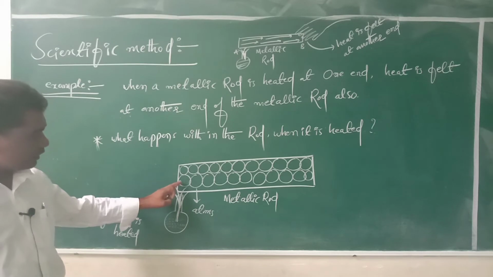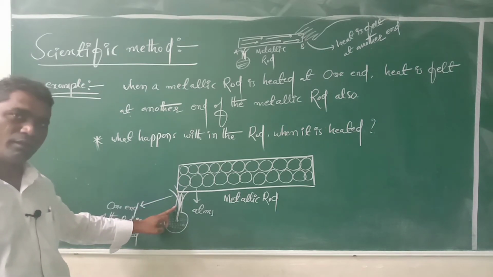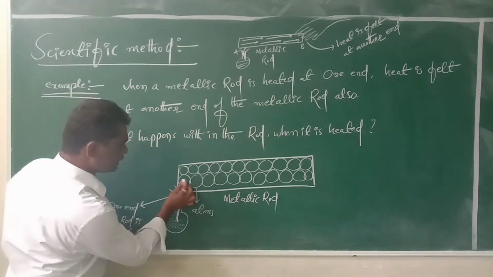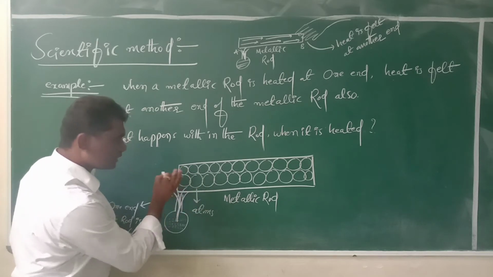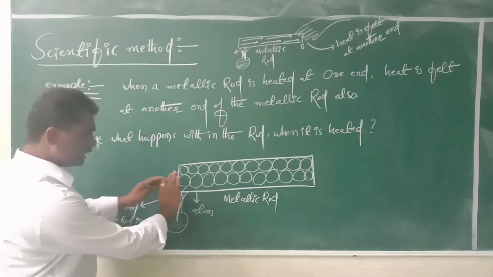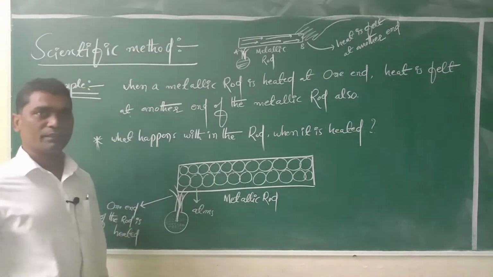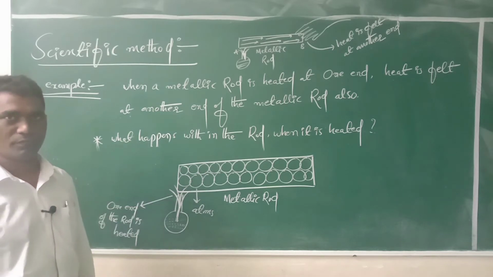First of all, the atoms which are close to the fire absorb heat. So these atoms vibrate like this. Whenever they vibrate, they transfer heat to other atoms which are close to them.